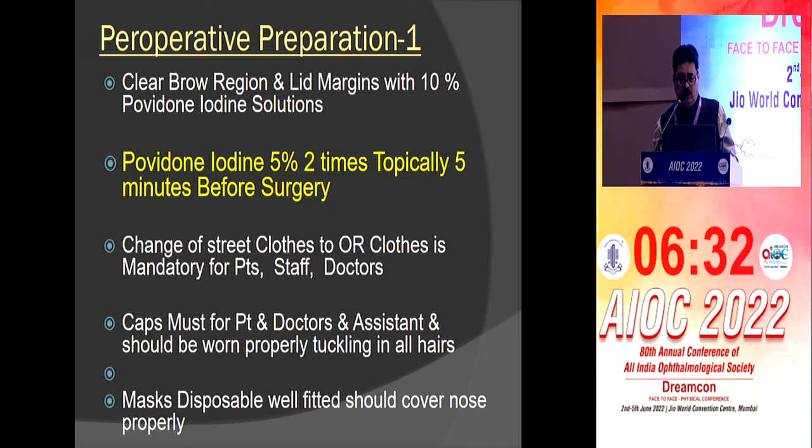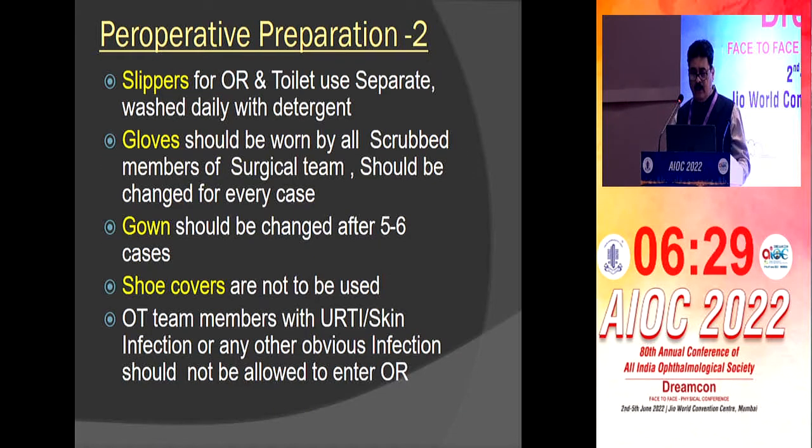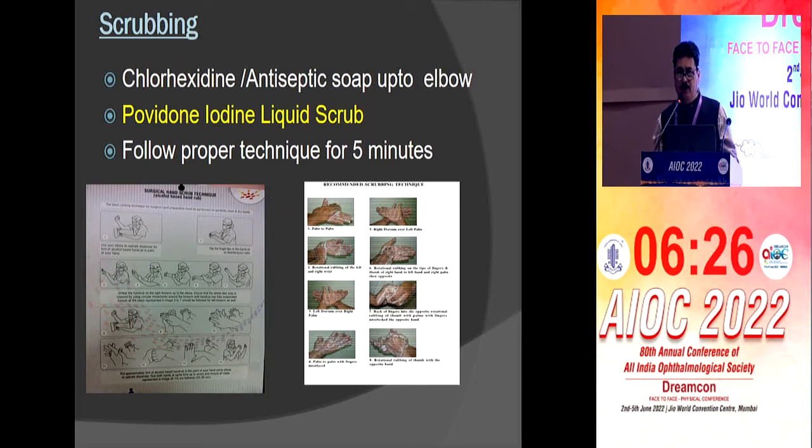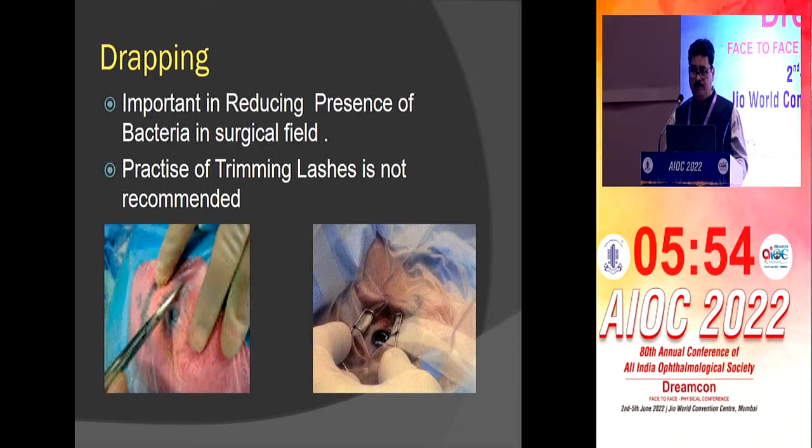Then we should change all the clothes in the OT. Scrubbing is very important. This chart should be hung over the washing area, because this is not for you but for your staff, the OT assistant, to know that he has to wash for 5 minutes. Nobody among us washes for 5 minutes. I have myself noted we hardly take 1 or 2 minutes and then go for the OT. So we should give proper time to scrubbing, to save our more important time later on if infection happens. Iodine liquid scrub, chlorhexidine antibiotic soap, up to the elbow we should clean. Gloves should be proper. Dipping is very important to prevent infection.